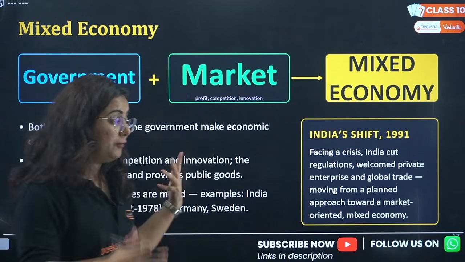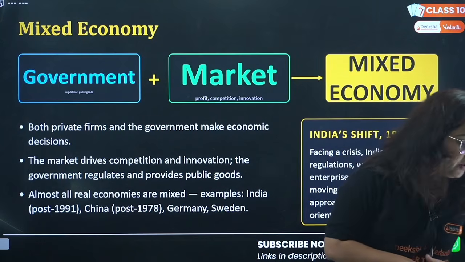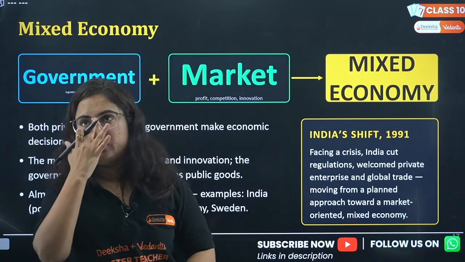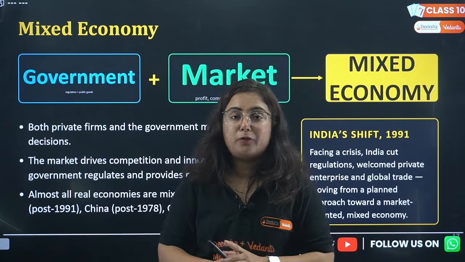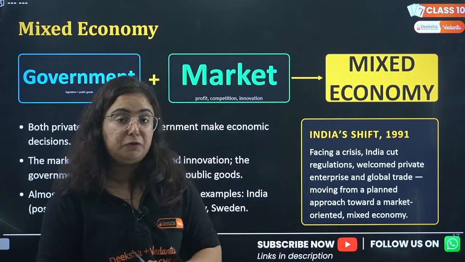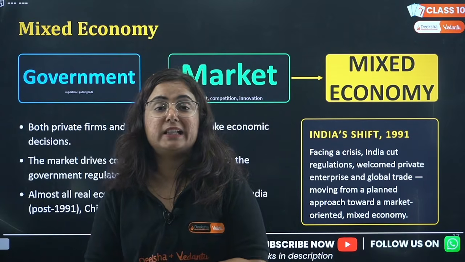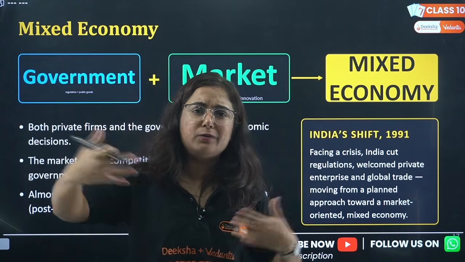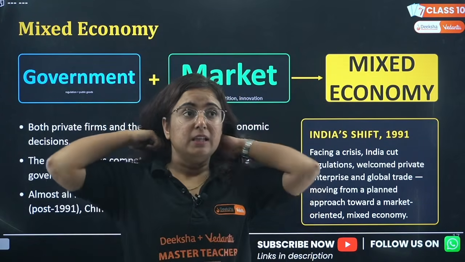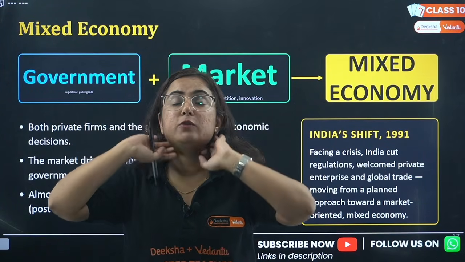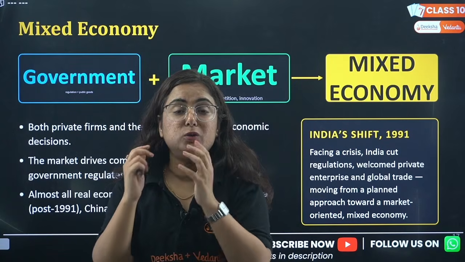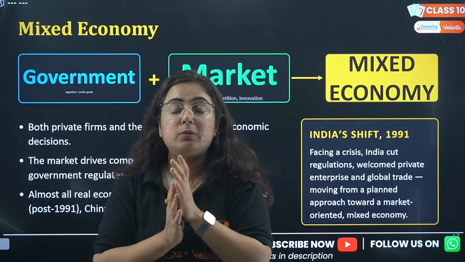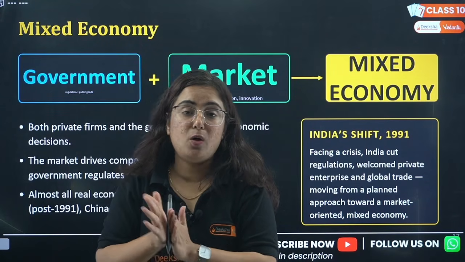Why? We had a financial crisis. What happened? Between 1947 and 1991, we had a closed economy because of the fear of colonialism. Now what happened in 1991? We were not exporting that much. We were not active in the world economy at that time. In 1991, there was only one week's worth of money left in the foreign reserve, so we could not buy more than one week of fuel.